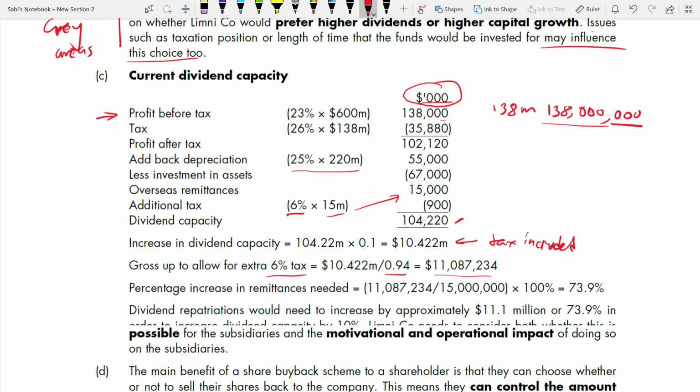Now you have to see what is that percentage increase in dividend remittance needed. So your remittance is 15,000. Now you have to increase it by how much? 11,087. So you're taking this as a percentage and you are getting 73.9%. That is the percentage increase. Right?